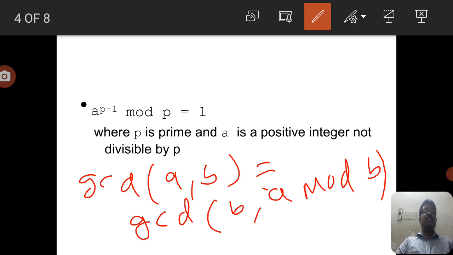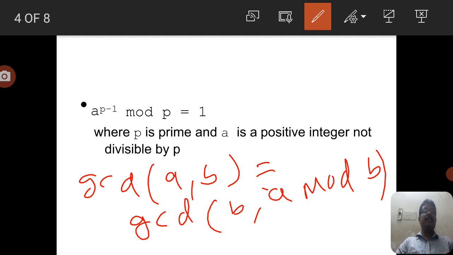So we compute A mod B, and the process continues. The next time, the B value becomes the A value, and the remainder, that is A mod B, becomes the new B value. In the next step the B value is assigned to A and the remainder is assigned to the next B. This process continues until we get the remainder value as 0. This is the easiest method to find the greatest common divisor of two numbers with the help of the Euclidean algorithm.